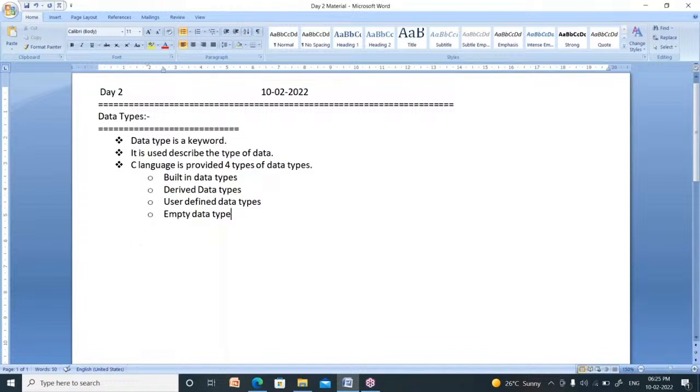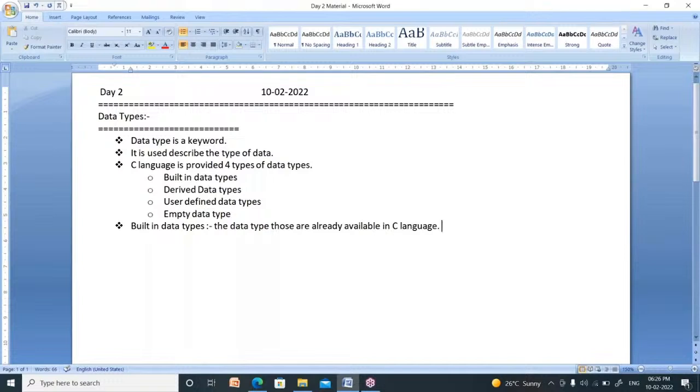Now, what is the meaning of built-in data type? What is built-in data type? Built-in data type means these are already provided by C language developers. These are already there in C language. These are already available in C language. The data types, those are already available in C language.